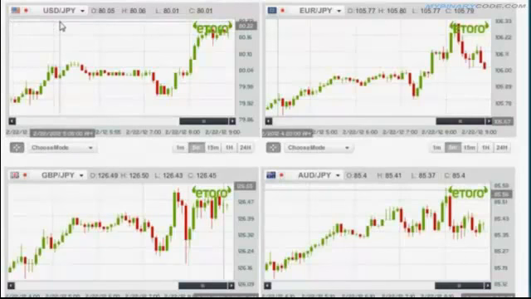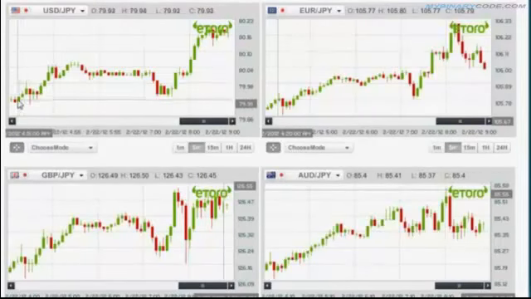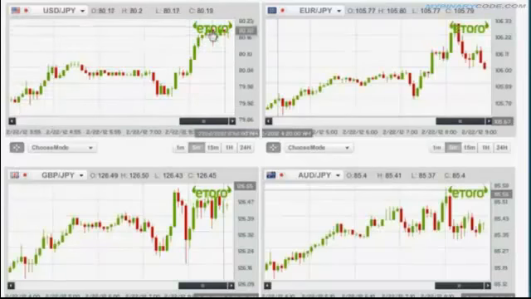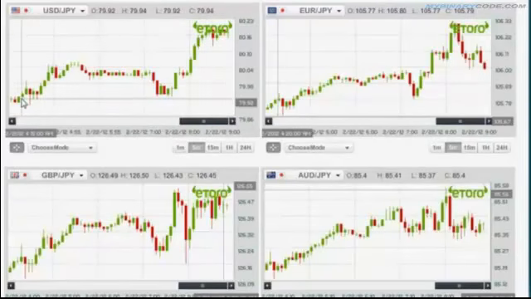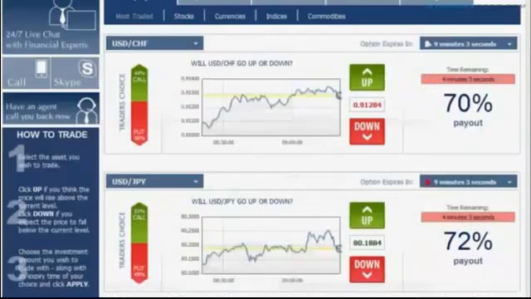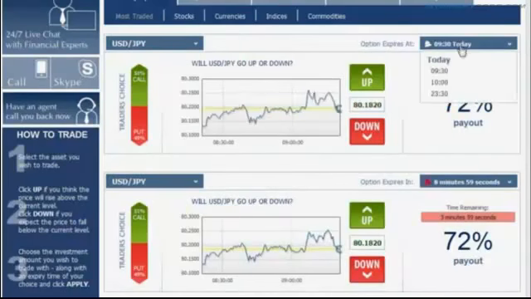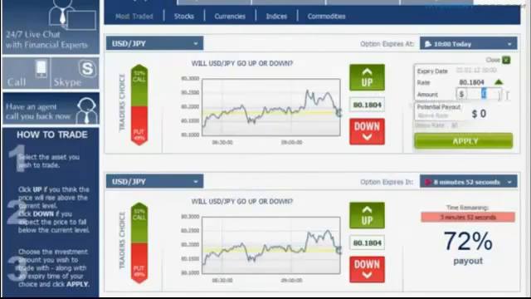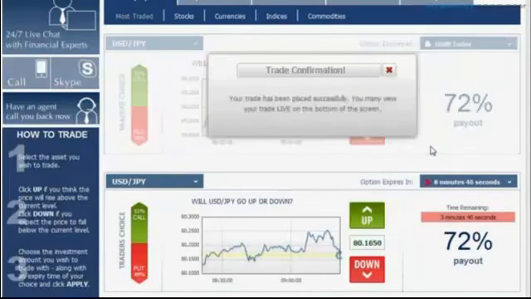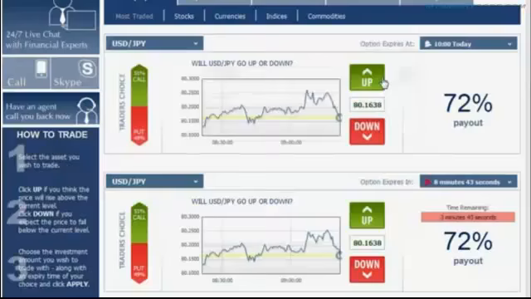We have here our first currency, the US dollar versus the Japanese yen. And as you can clearly see, its trend line is very, very positive and clear. We can see that it's going from this point all the way up here. So you can identify this as an upwards going trend line. Since we have our analysis, we go back to the platform, we choose the US dollar versus the Japanese yen, we choose our expiration hour, I'm going to click 10, since it's going up, we click up, enter $100, click apply, and approve the option. Once you see the trade confirmation, you're good to go.